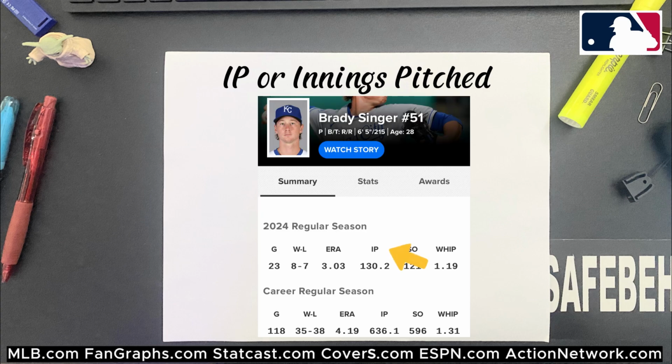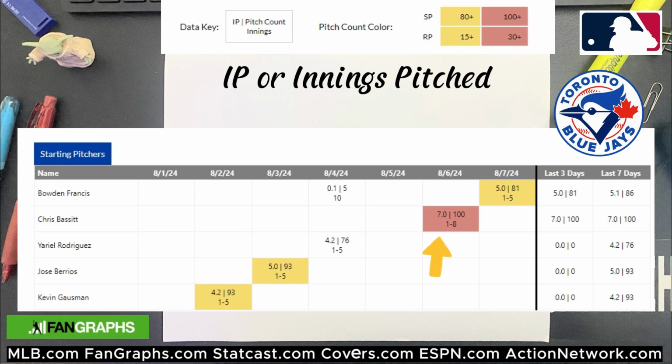IP is the total number of innings a pitcher has thrown. How many pitchers do you think pitch all 9 innings? Spoiler alert, in 2023, it was only 36. It was more than I originally thought, but that's still a bunch of different pitchers over 162 games each. Meaning on average, even good pitchers throw about 100 pitches over 5 or 6 innings, maybe 7.